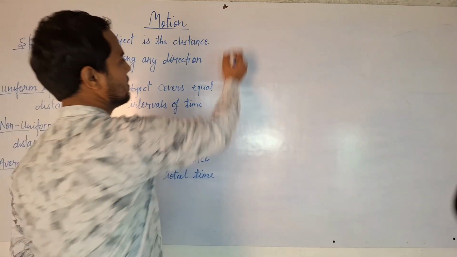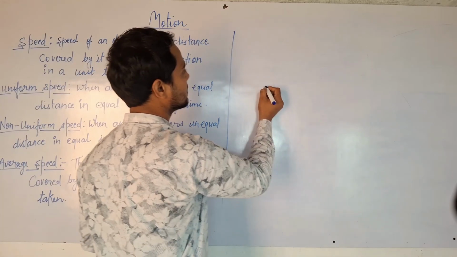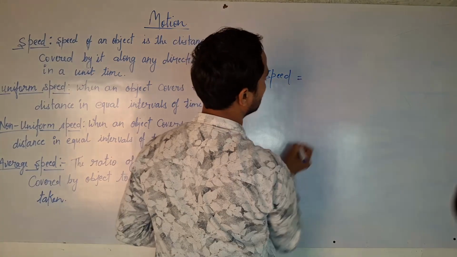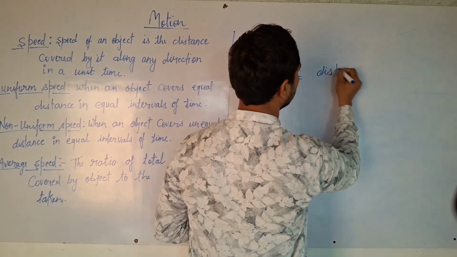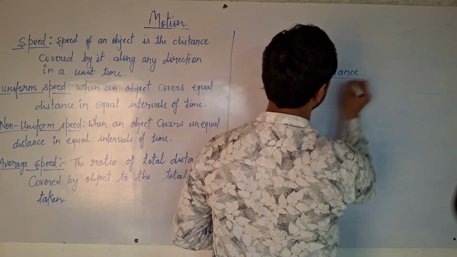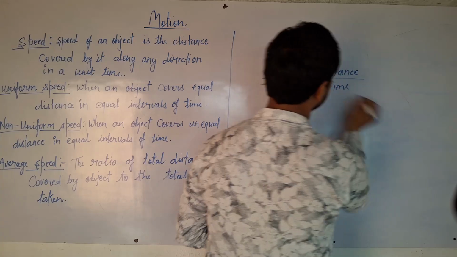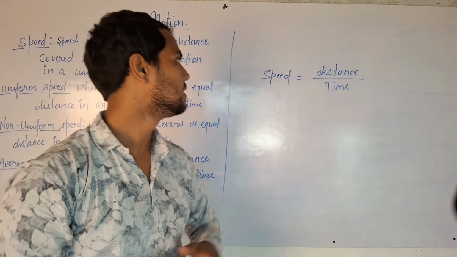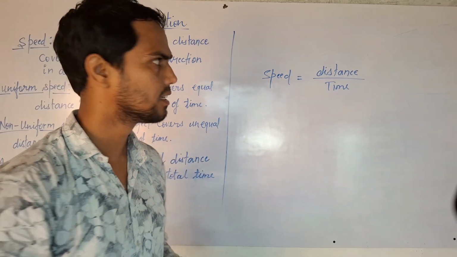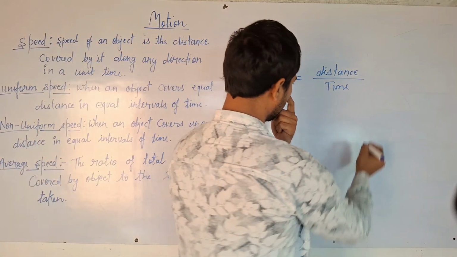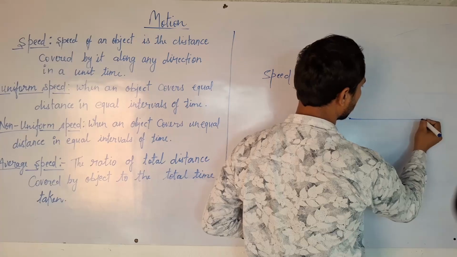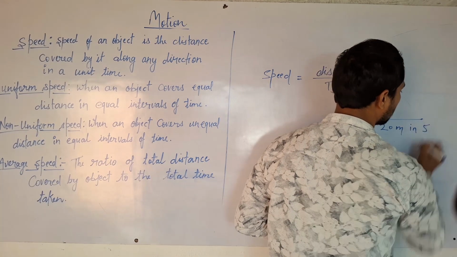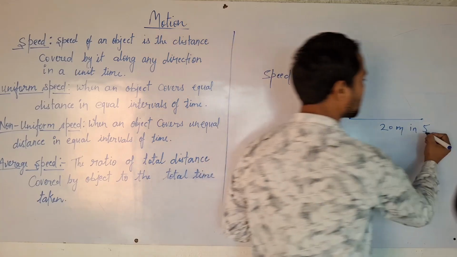In mathematics we can write speed equal to distance upon time. This is the formula to find the speed of an object. For example, something is going 20 meters in 5 seconds.